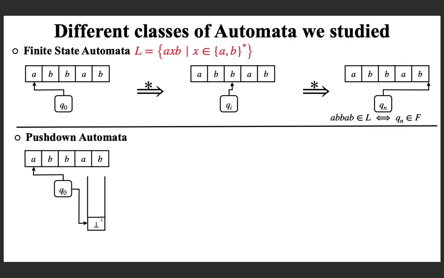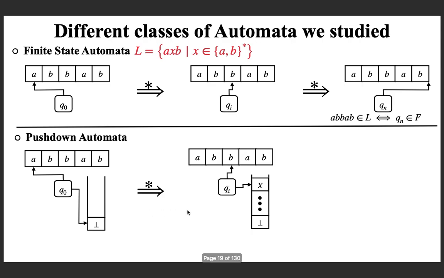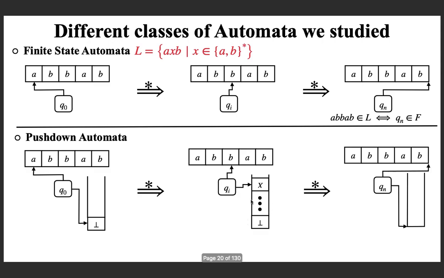Maybe after finitely many steps, it reaches a middle configuration with non-empty content in the stack, and finally, suppose you reach a configuration where you finish reading your input and the stack is empty, then you accept. And for this, I assume that the acceptance criterion is stack empty acceptance.